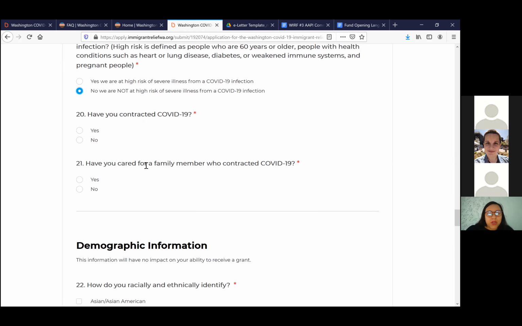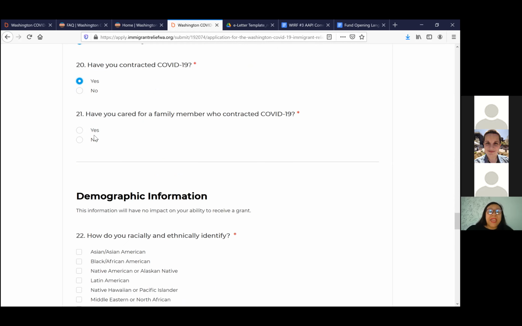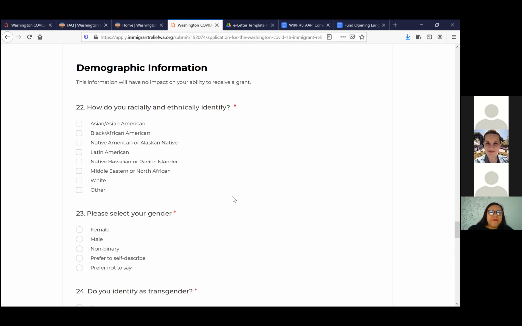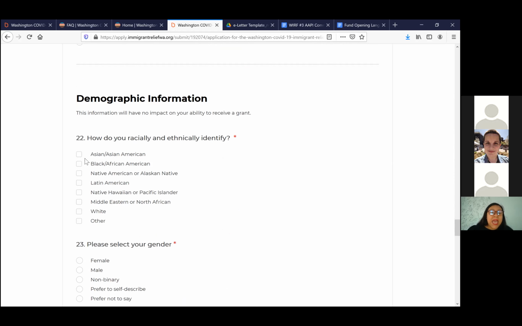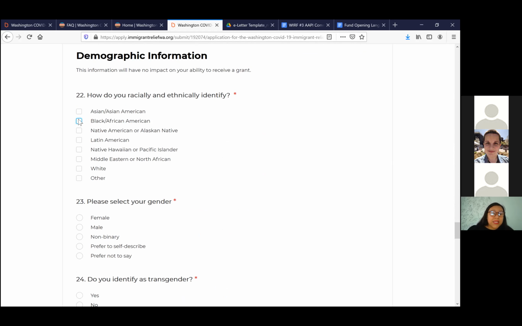We asked, have people contracted COVID? Has that individual contracted COVID? Or have they cared for a family member who has contracted COVID? Then we go into demographic questions. Anything with the circle, you can only select one of those answers. Anything with the square, you can select as many as apply.